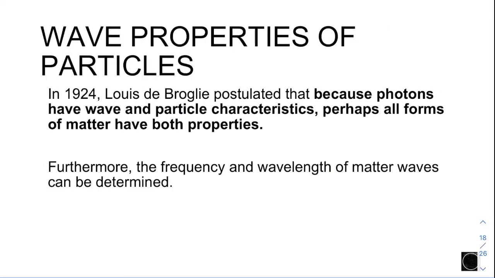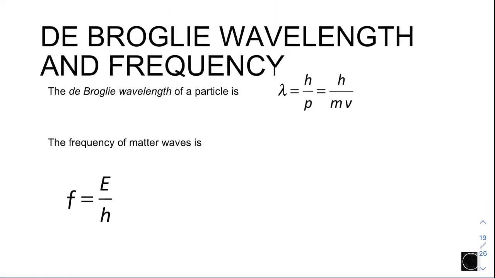Wave properties of particles. In 1924, Louis de Broglie postulated that because photons have both wave and particle characteristics, perhaps all forms of matter have both properties. This means that we, as particles, can also have the characteristics of a wave. The same goes for a baseball, netball, bowling ball. Furthermore, the frequency and the wavelength of the matter wave can be determined. How to determine it? By this: the de Broglie wavelength and frequency.